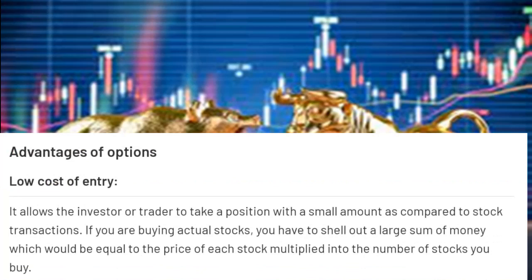Advantages of options. Low cost of entry. We can buy the options at very less cost. Why are we saying it is less cost? Because we can get that huge lot size, just like in futures trading. The lot size in the futures will be the same lot size in options, but we can get all this lot size at a very less cost. And if the stock price increases, we can get substantial profits.